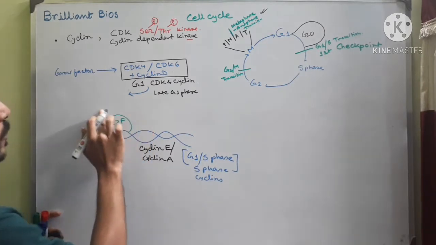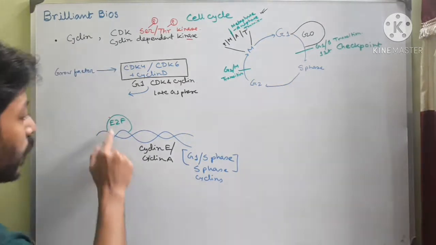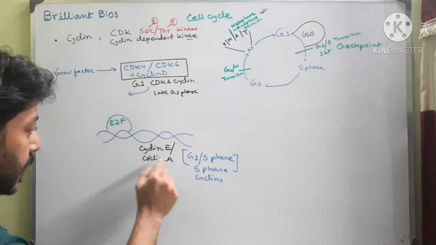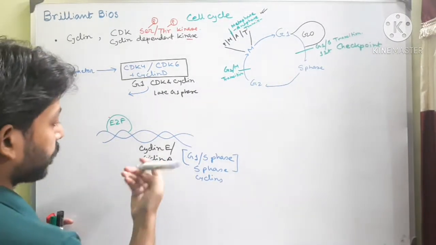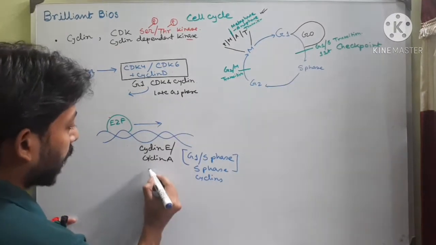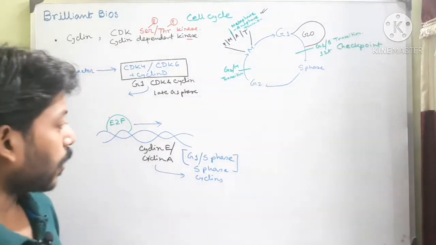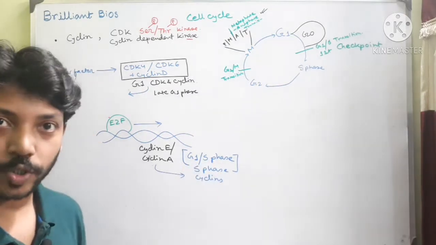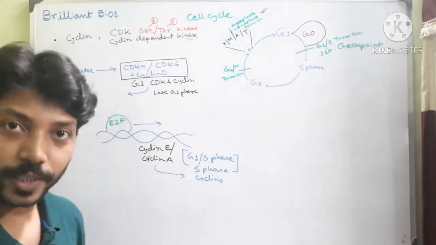Now only E2F is present, and we know that E2F is a transcription factor. So E2F will help to produce cyclin E and cyclin A. That means these cyclins can be produced. Now G1 S phase cyclin, that means cyclin E, and S phase cyclin, that means cyclin A, will be produced.